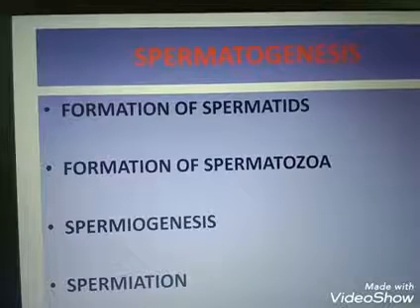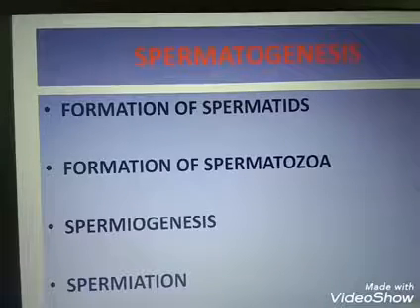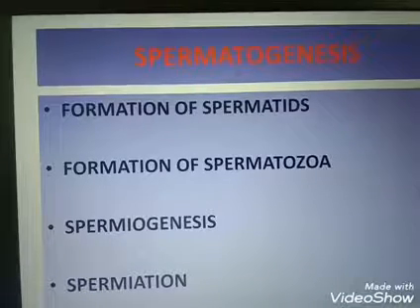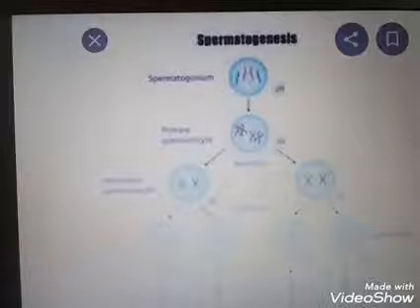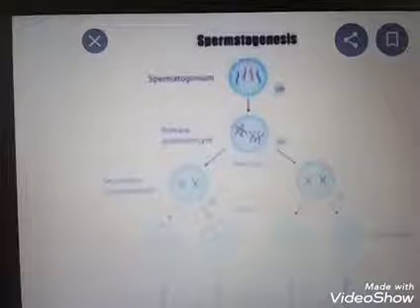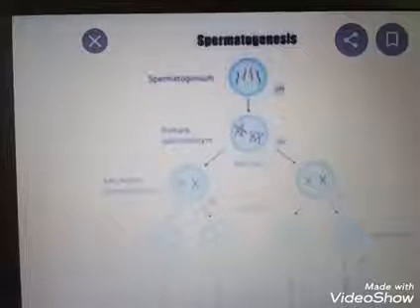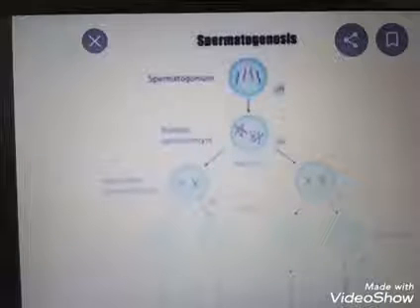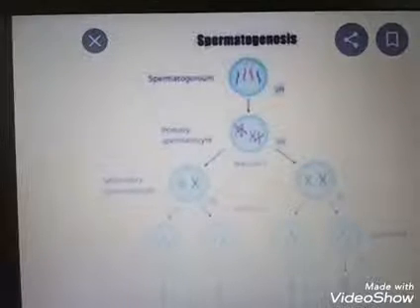So what are spermatogonia cells, and how does the formation of spermatids occur? You can see the picture. The spermatogonia, singular spermatogonium, are seen inside the seminiferous tubule.